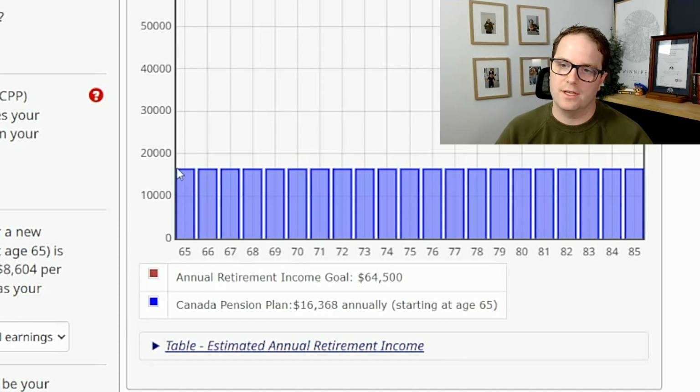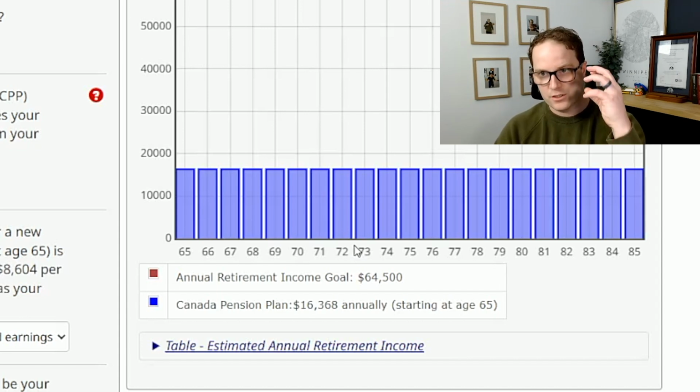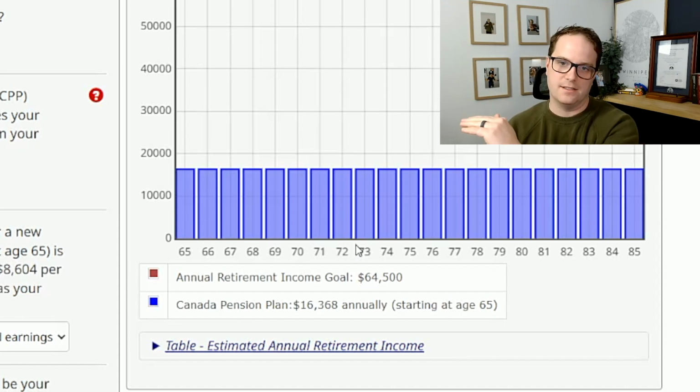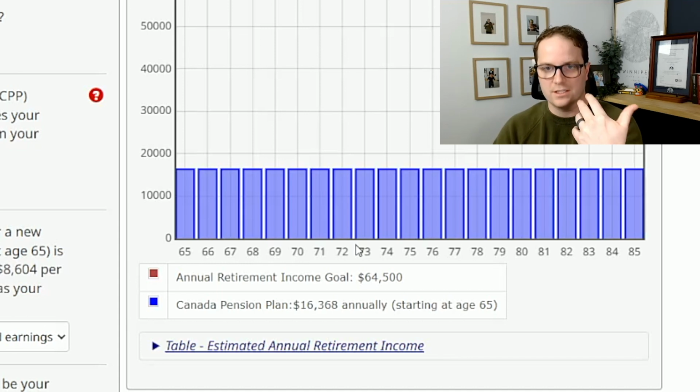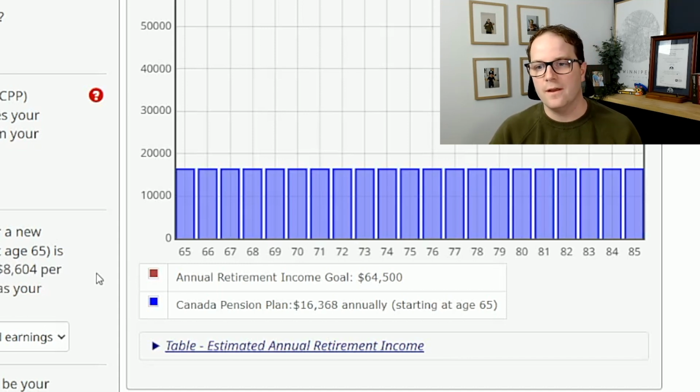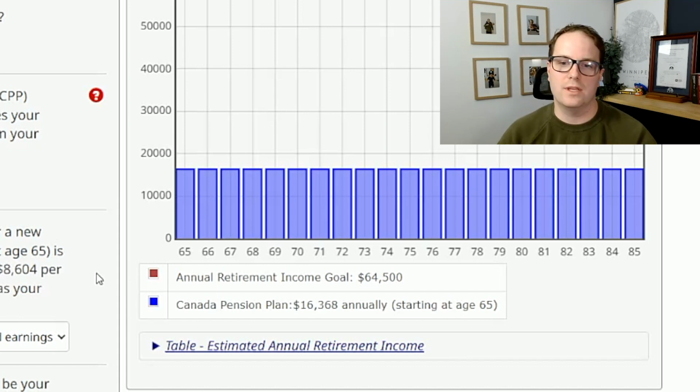And you'll also notice a couple things. One, it's flat. It's not going to be increasing. It's just assuming that that's going to stay at 0% inflation. We all know that that's not going to be the case, and CPP does track inflation, so that should be good. But here's one of the cool things that you can do.